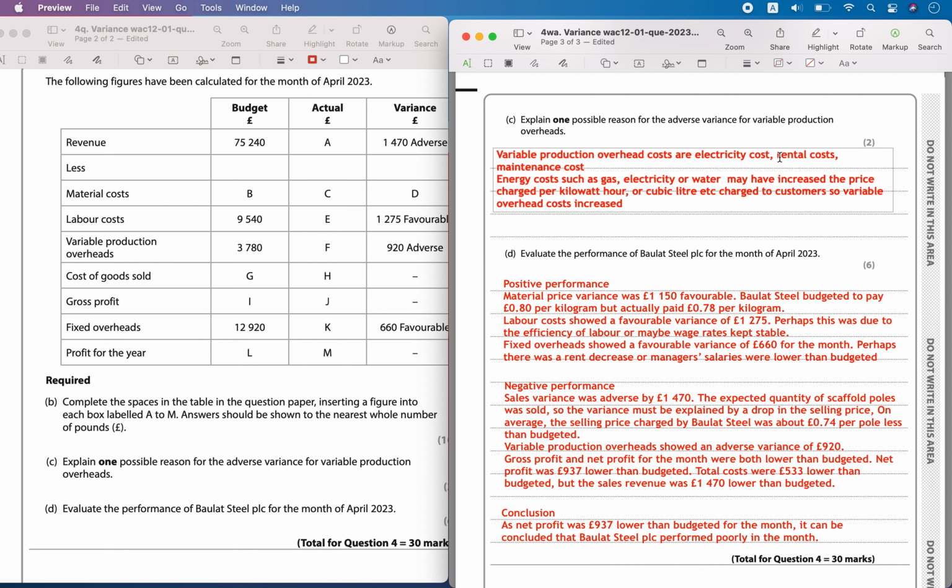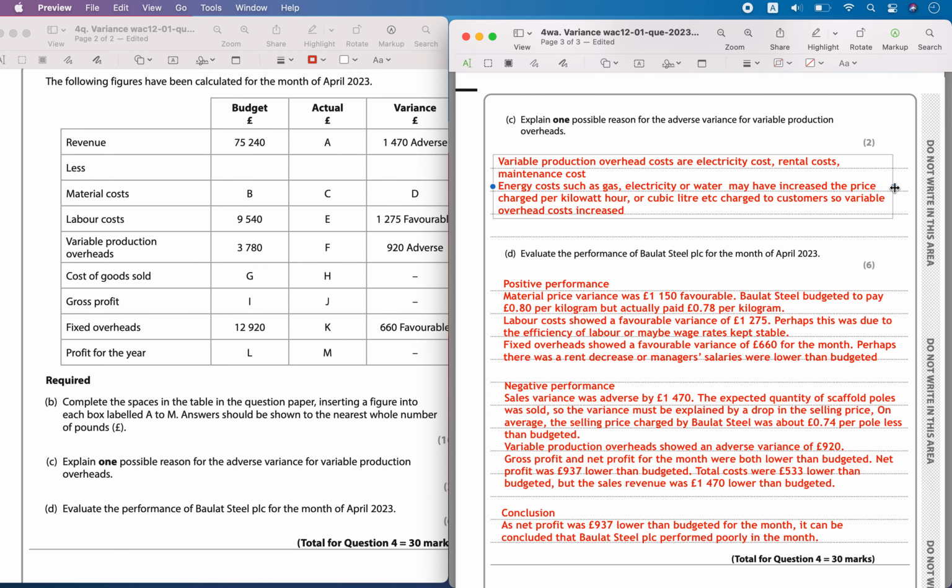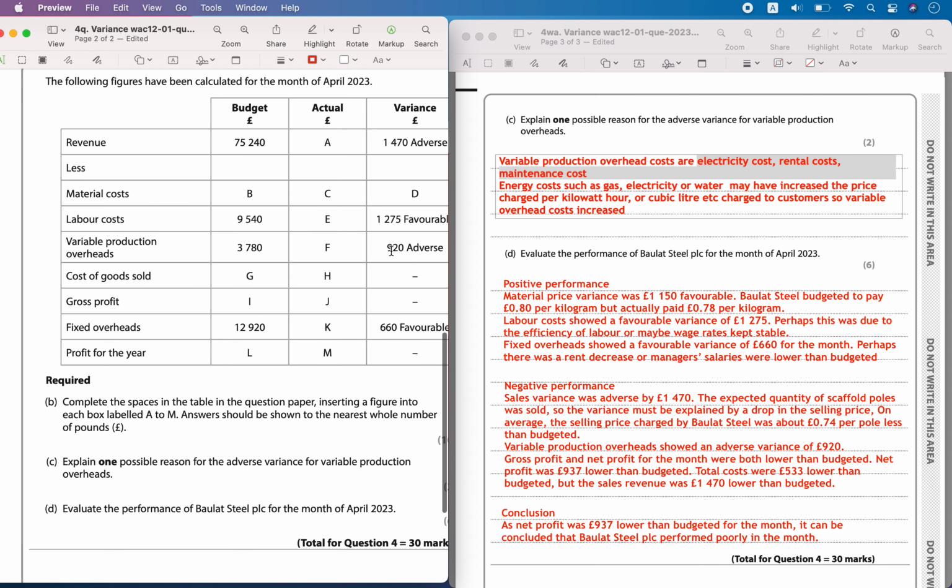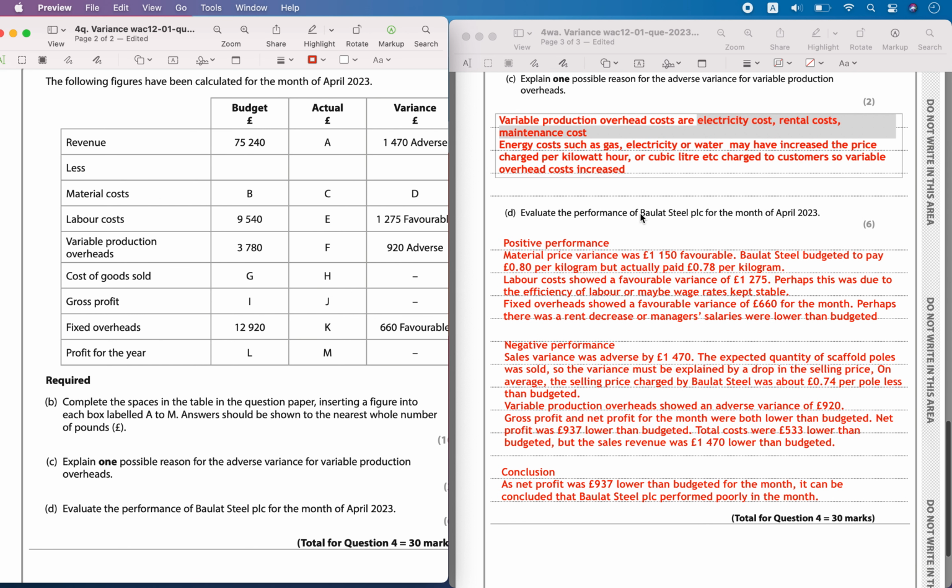You can also say rental cost of the space must have increased, probably there was an economic crisis or inflation has gone up, then due to that these costs will go up, and variable production cost has become adverse than the budgeted.